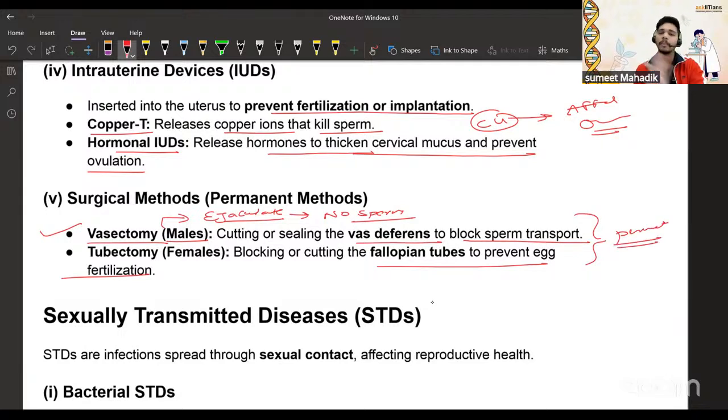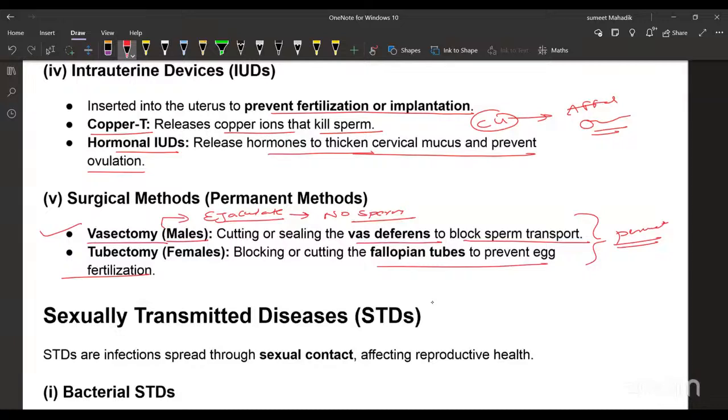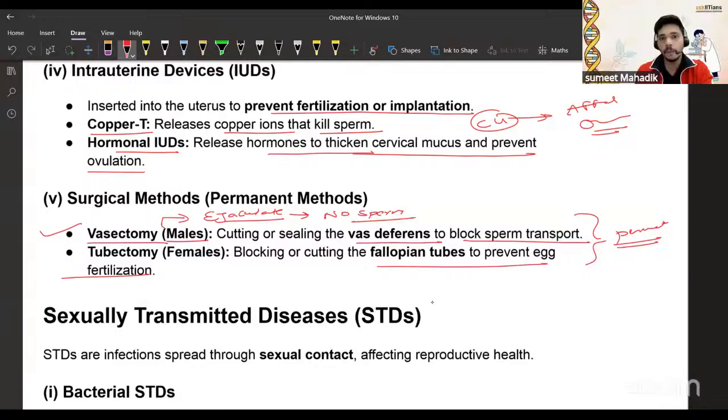Once performed, sir, isn't vasectomy reversible? In vasectomy, it's reversible. See, the fallopian tube: if you cut and tie, or just block, it can be reversible. But for the permanent methods, they should not be reversible at all. Okay. But in case of male, they are not reversible at all.